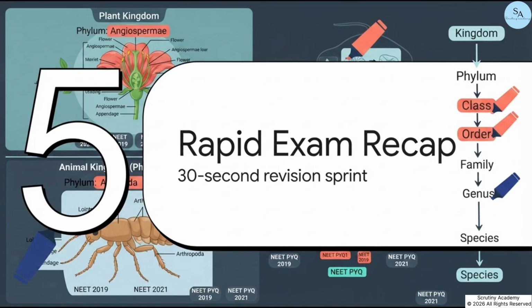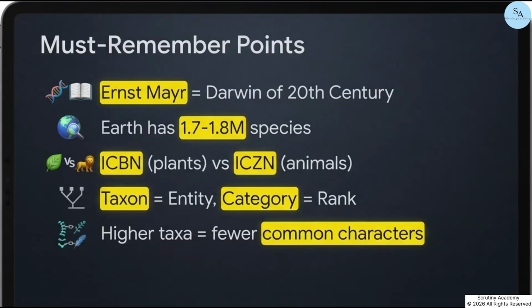Section 5. Rapid Exam Recap. Let's see how this builds in a quick 30-second revision sprint. Here are your must-remember points. Ernst Mayr is the Darwin of the 20th century. Earth's known biodiversity stands at 1.7 to 1.8 million species. Remember those naming codes. ICBN for plants, ICZN for animals. Binomial nomenclature by Linnaeus dictates that the genus is capitalized, the specific epithet is lowercase, and both are italicized or underlined. A taxon is the concrete biological entity, while category is the abstract rank. And finally, as you move to higher taxa, organisms share fewer common characters.